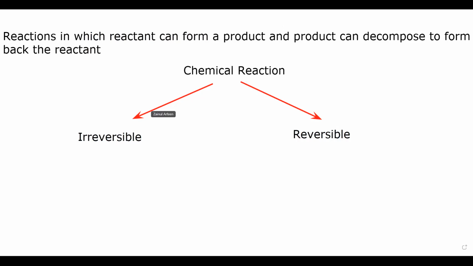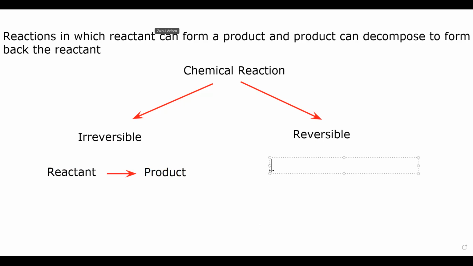What is the difference between reversible and irreversible reaction? In an irreversible reaction, the reactants can form a product only, and the product cannot form back the reactant.